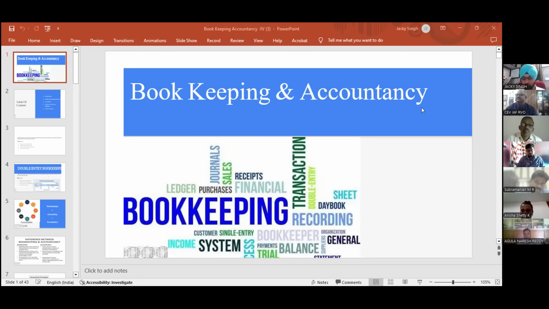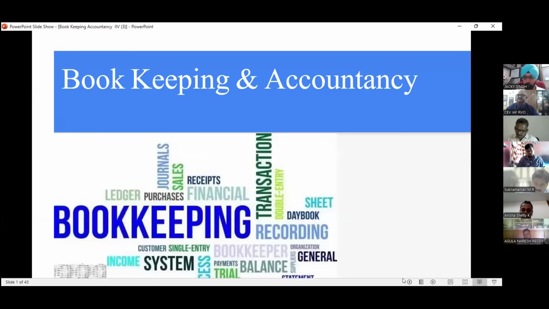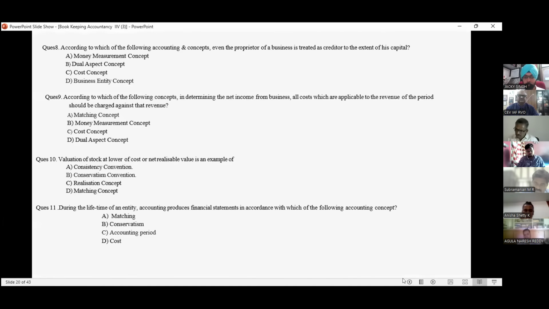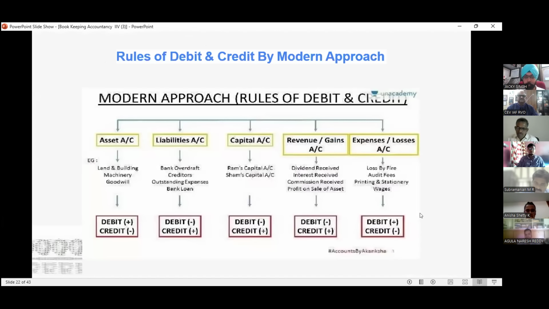So there was a chart about liability, capital, credit, debit. Sir, can you explain that again? See, ma'am, yes, this one. Okay, first I will unmute the video in case it creates a problem. We have 5 components here: asset, liabilities, capital, revenue, and expenses.